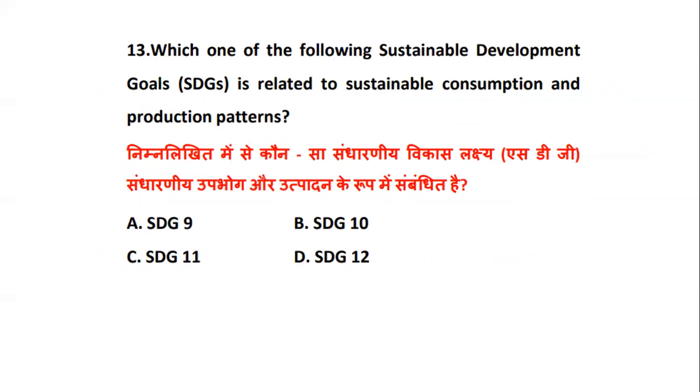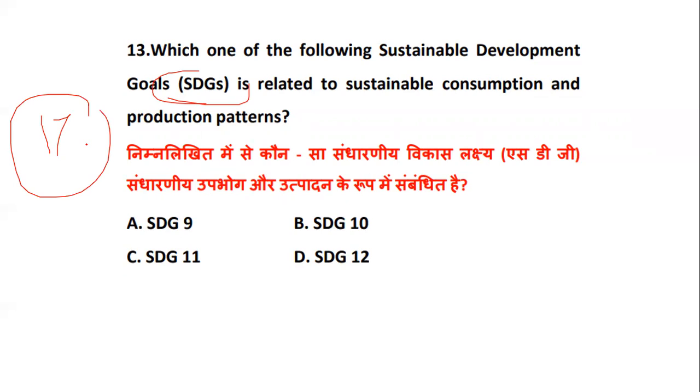Next we have, which of the following sustainable goals is related to sustainable consumption and production pattern? See, we know very well that there are definitely questions on sustainable development goals. You need to keep these 17 goals in mind very well in sequence. There are topics wherein certain internal questions are asked nowadays from these goals. So now they have told you to recognize the goal which talks about sustainable consumption and production pattern. So is it goal 9, 10, 11, 12?